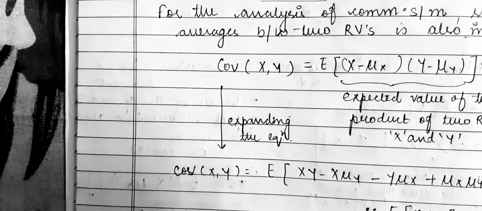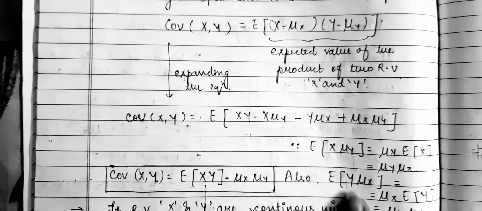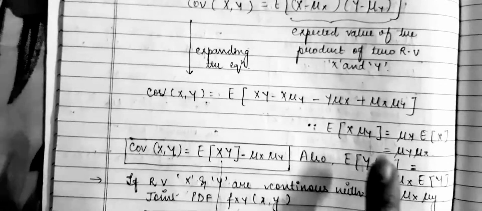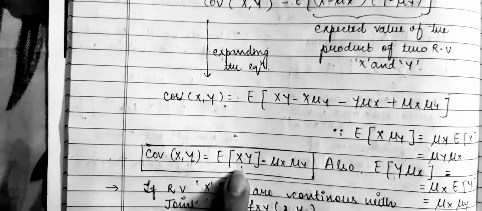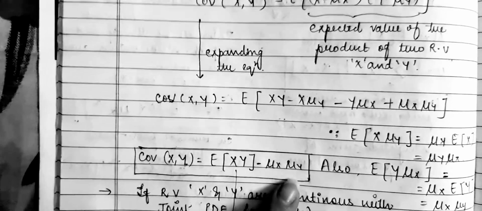And your expectation of y mu x is equal to mu x expectation of y. So we can put it over here and we can get finally your covariance of x comma y is equal to your expectation xy minus mu x mu y.